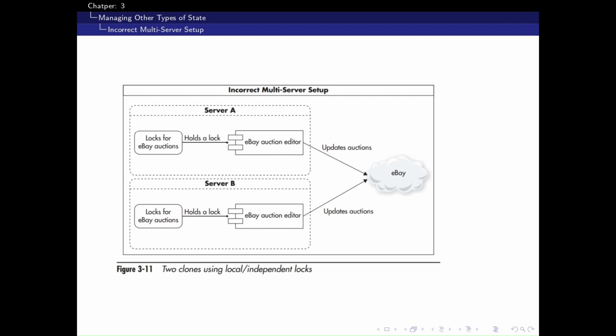However, figure 3.11 shows what happens when the application is cloned. Each server now maintains its local logs, unaware of others. Two different servers could update the same auction simultaneously, creating inconsistent data. This design breaks as soon as we scale horizontally.